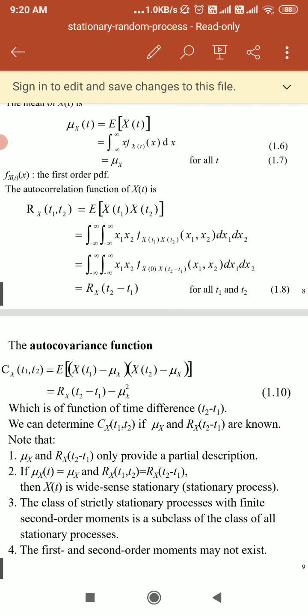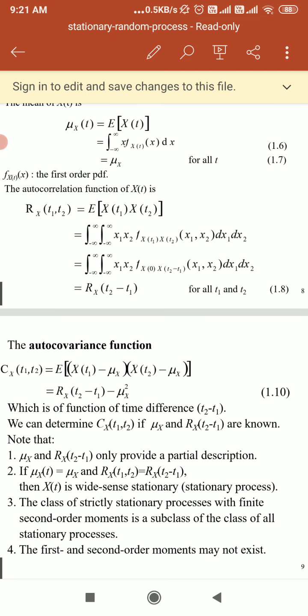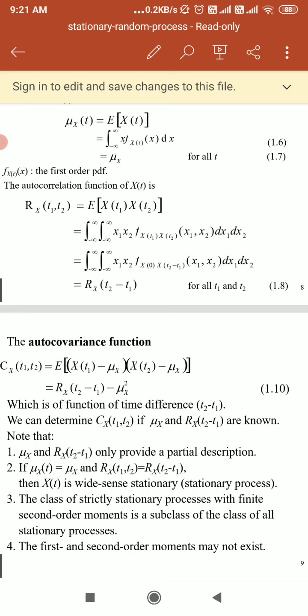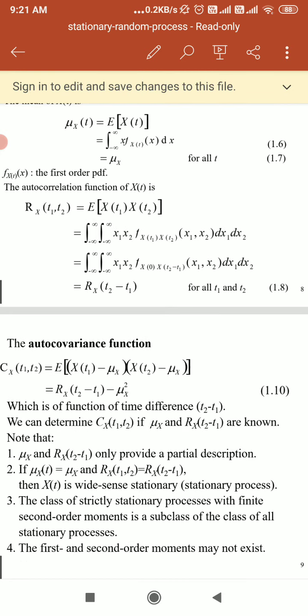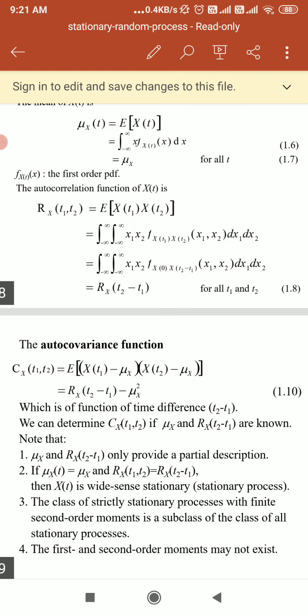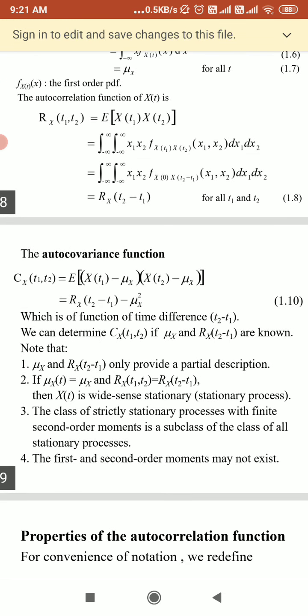If you solve this, you can write it as the integral of x1 x2 into the PDF. It means you are supposed to take the probability density functions of both X1(t) and X2(t), so you can take f_X(t1)X(t2)(x1, x2) dx1 dx2. We are supposed to take the integration of that, so you will get the autocorrelation function, and you can write that as Rx(t1, t2) equal to Rx(t2 minus t1).